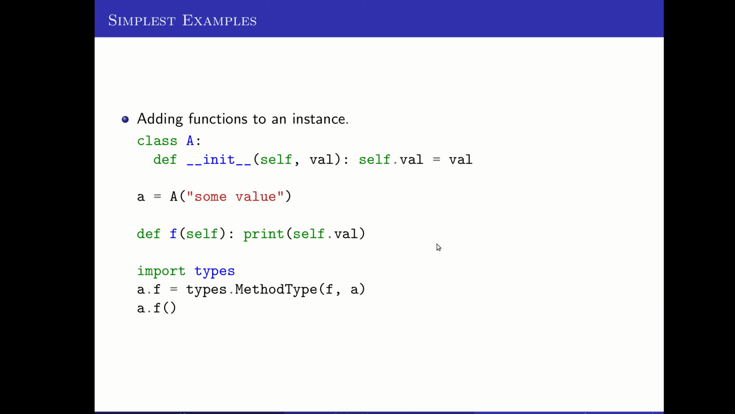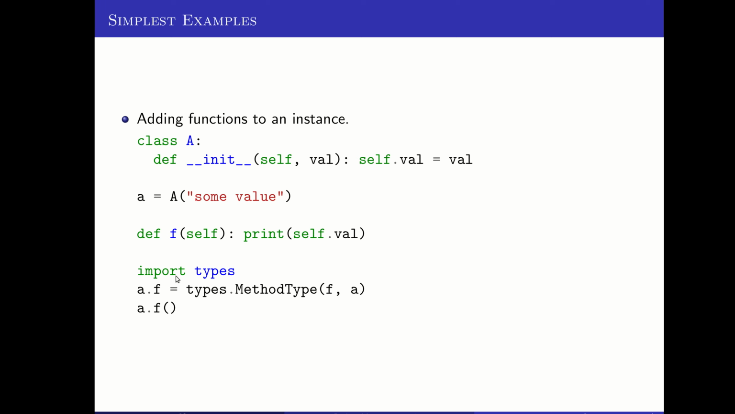So we even can add a new function only to a specific instance of a class. This is a little trickier because it's going to require a little extra glue to get things to attach properly. But I have that class A that only has the constructor and it sets the val for the object. So then I construct a little a instance of that. I write a function f that takes self and prints out the val from self. So it's just sort of a print function for this class.